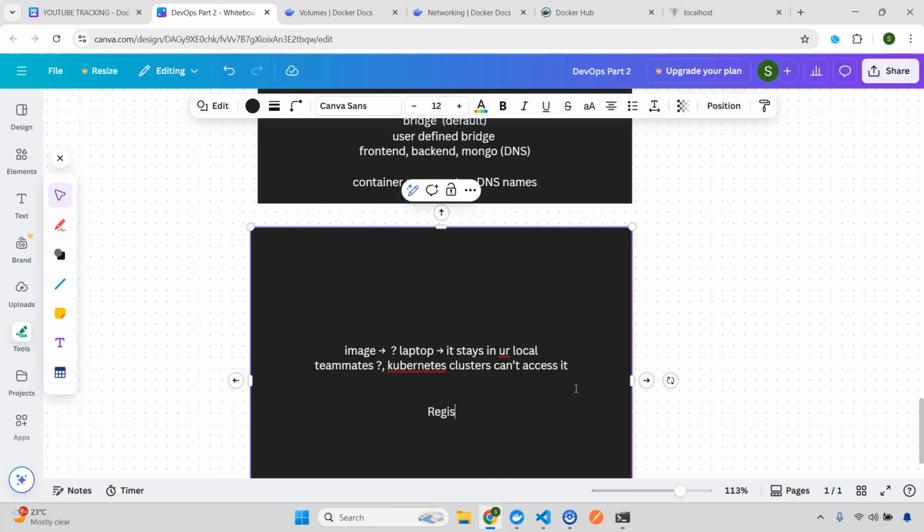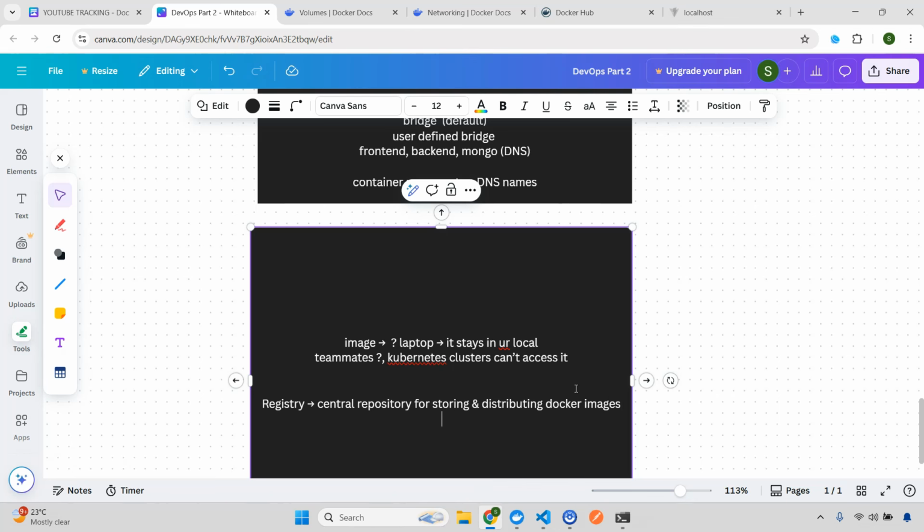So a registry is a central repository for storing and distributing Docker images, and it works like GitHub for code, but it's for container images. I hope this is clear.